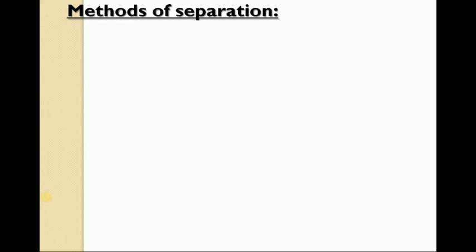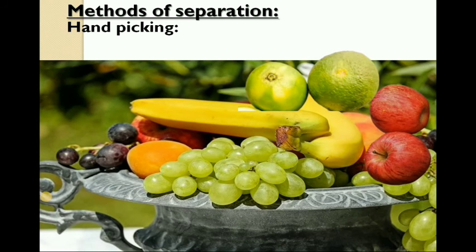Now the methods of separation, this is the key topic of our lesson. We have different methods of separation based on the parameters that we have considered. The first one is hand picking. Let us see the picture. You can observe many varieties of fruits: apples, oranges, black grapes, white grapes and bananas.